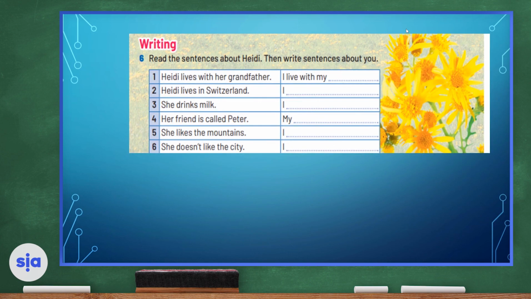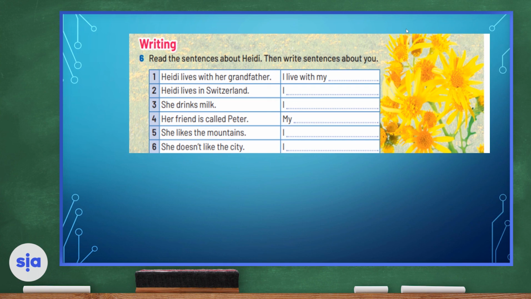Now we will move on to the writing section. Read the sentences about Heidi, then write sentences about you. Number 1, Heidi lives with her grandfather. What about you? You can complete the sentence. I live with my... You can write down who are the members of your family that you live with. Number 2, Heidi lives in Switzerland. You can say, I live in, and choose the city and the country that you live in. Number 3, she drinks milk.